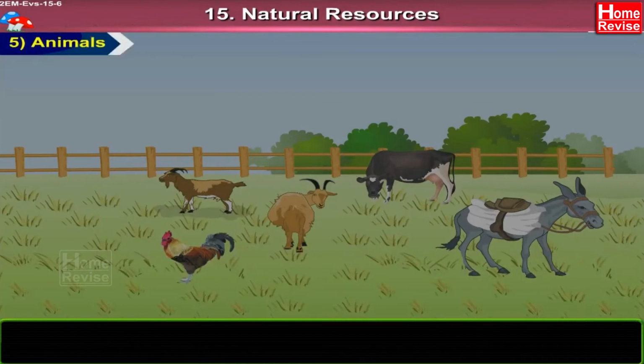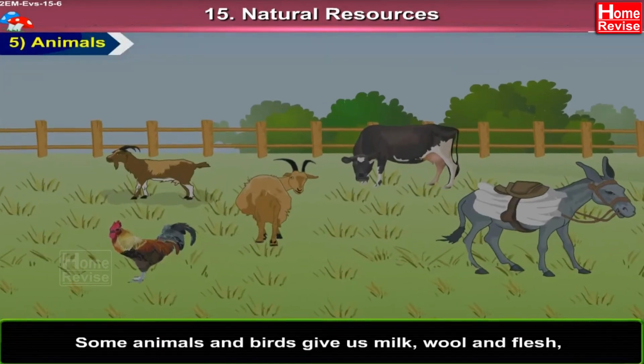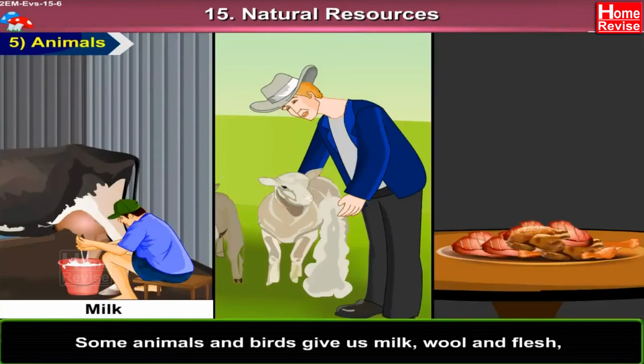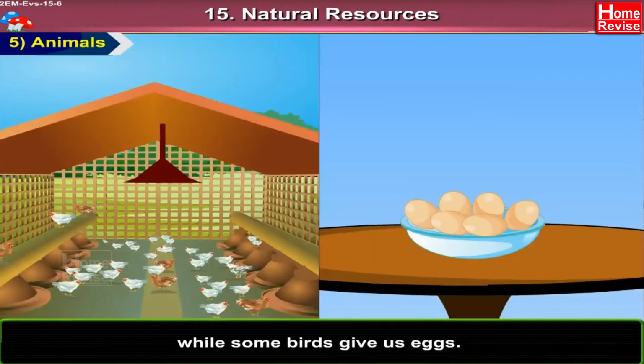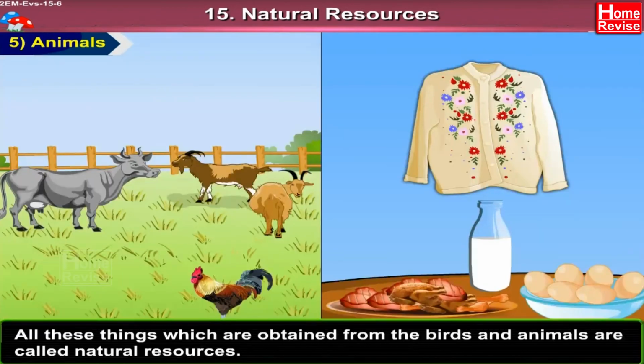5. Animals. Some animals and birds give us milk, wool, and flesh, while some birds give us eggs. All these things which are obtained from the birds and animals are called natural resources.